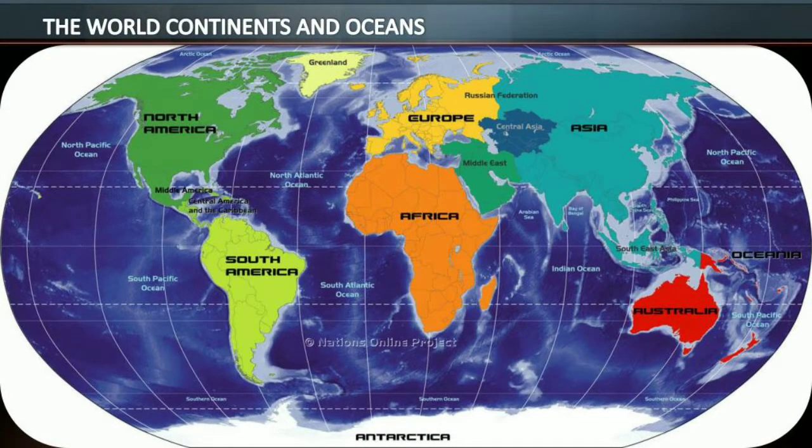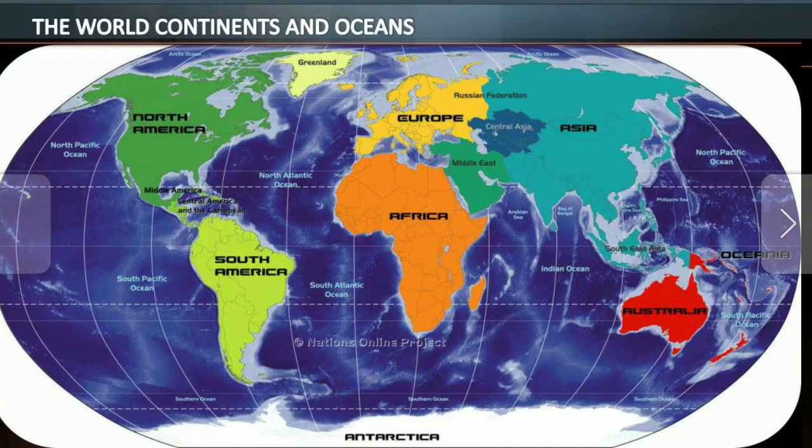Do you know which countries and continents have borders? The continents are separated by large water bodies. These continents are Asia, Europe, Africa, North America, South America, Australia, and Antarctica.